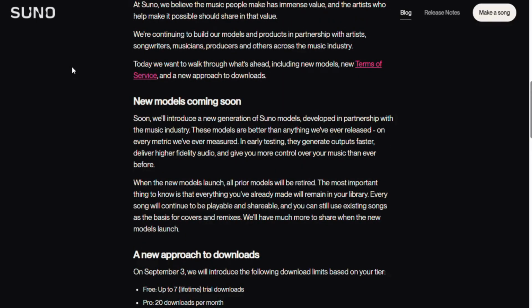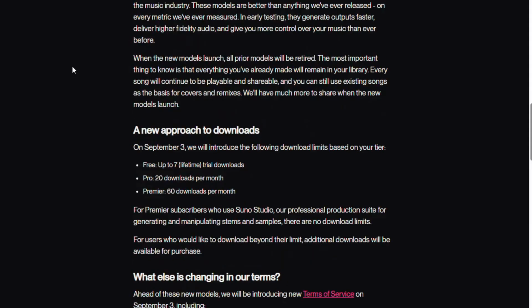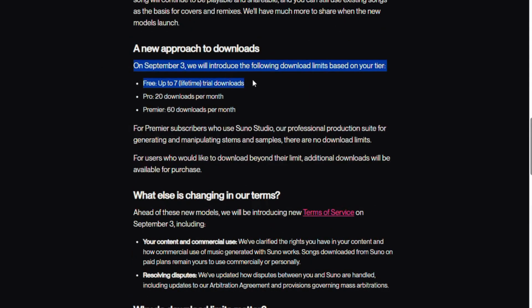Now, the biggest change, downloads. Starting September 3rd, Suno will introduce download limits depending on your subscription plan. Free users will receive up to 7 lifetime trial downloads. Pro users will get 20 downloads per month, and Premier users will get 60 downloads per month. There's also an important exception for Premier subscribers using Suno Studio. If you're a Premier subscriber and use Suno Studio, Suno says there will be no download limits. And if you reach your download limit, Suno says additional downloads will be available for purchase.